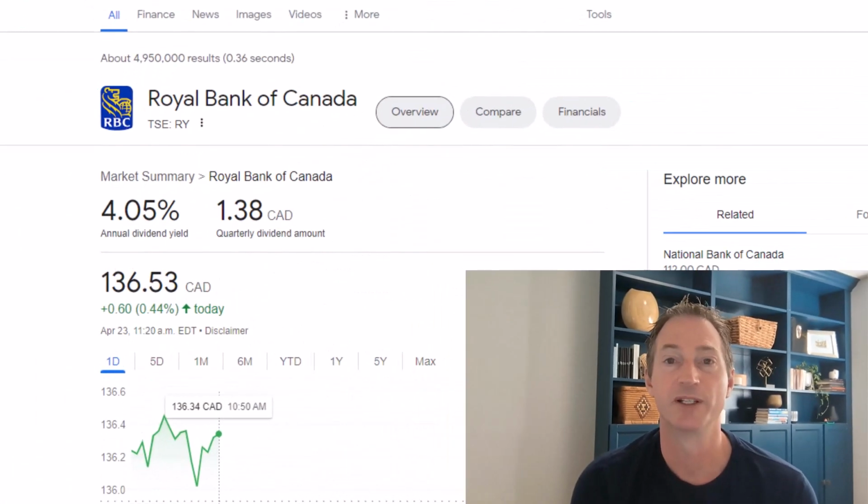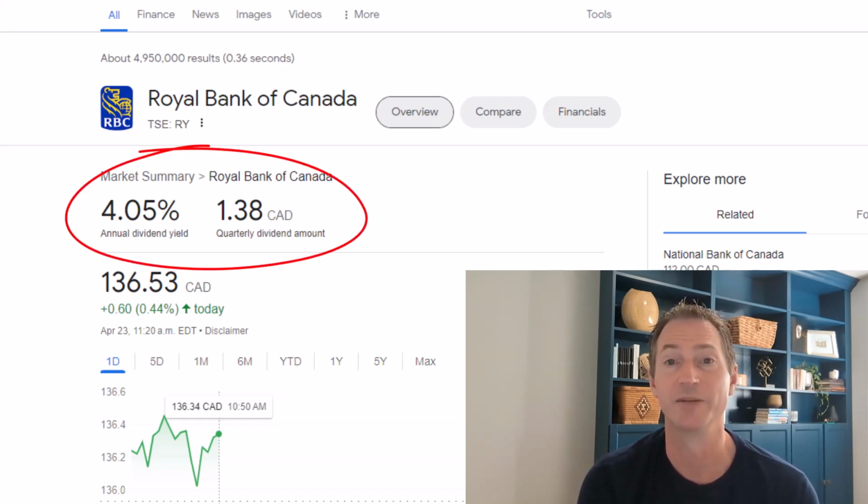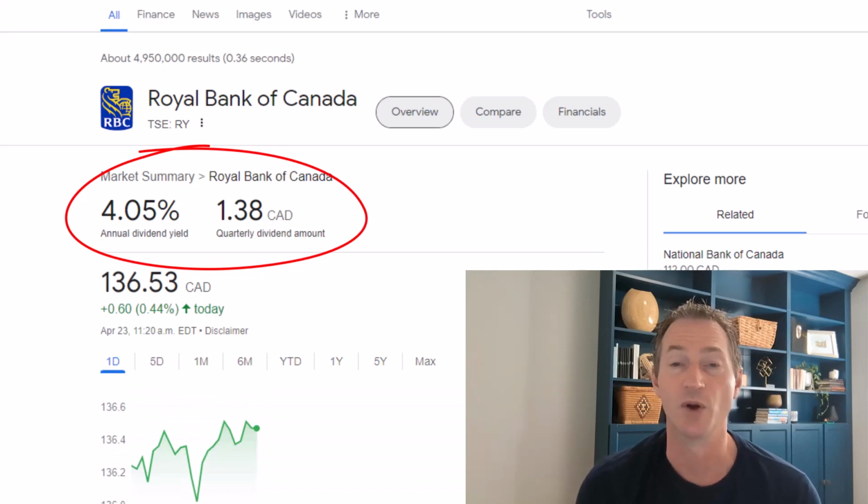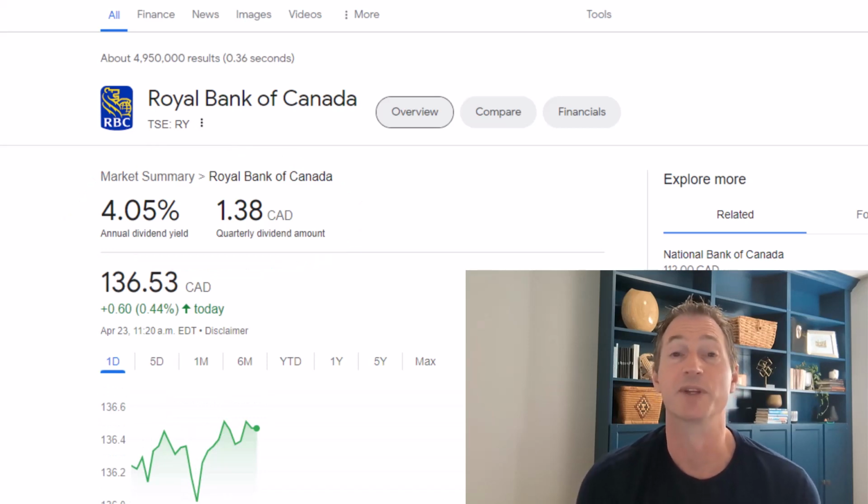So for example, here you can see if you owned, let's say, 100 shares of Royal Bank here in Canada, and they pay out at the time of this recording $1.38 Canadian per share every quarter. So that means if you own those 100 shares of RBC stock, then every 3 months you would get $138 deposited into your account just for owning RBC. That's a very simplistic way of looking at dividends, and I'll have a separate video looking at dividends.